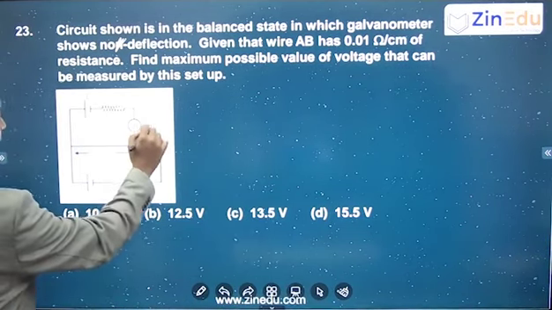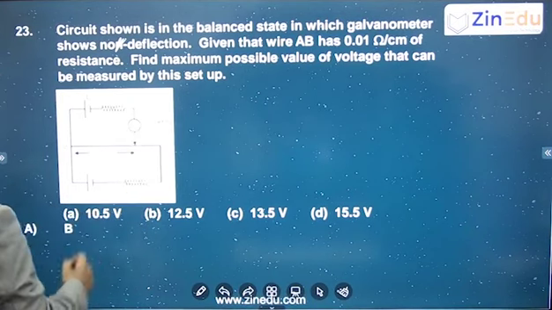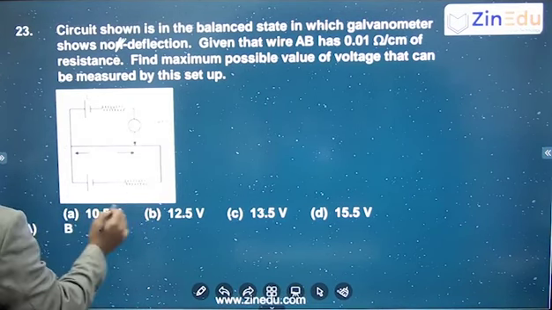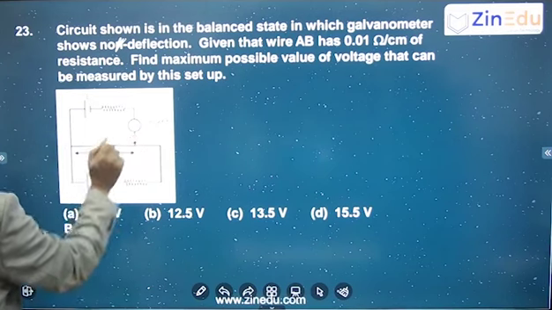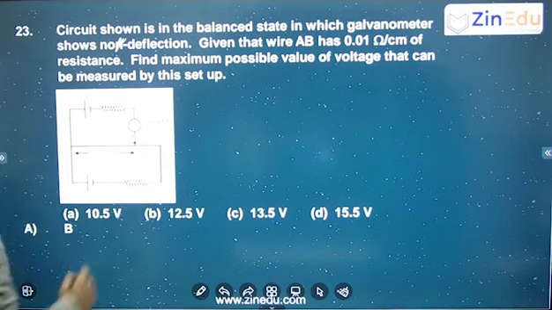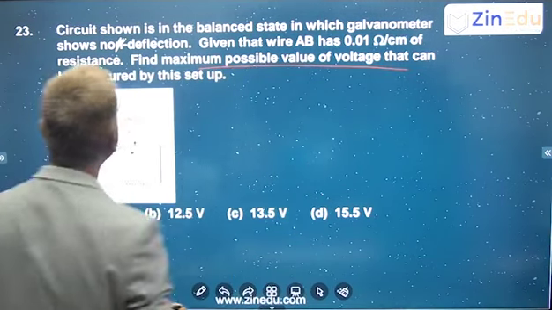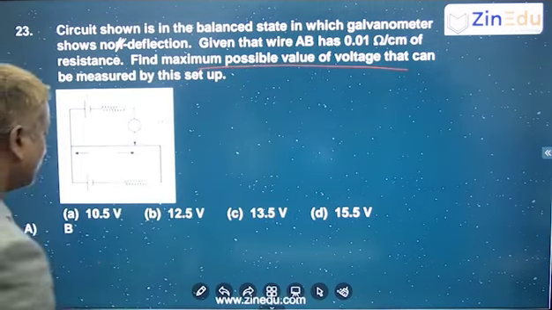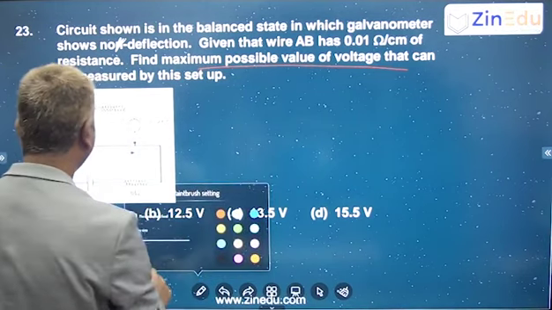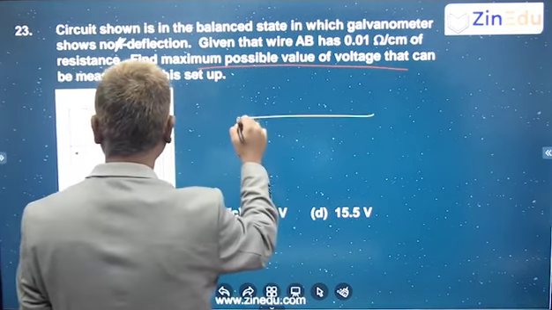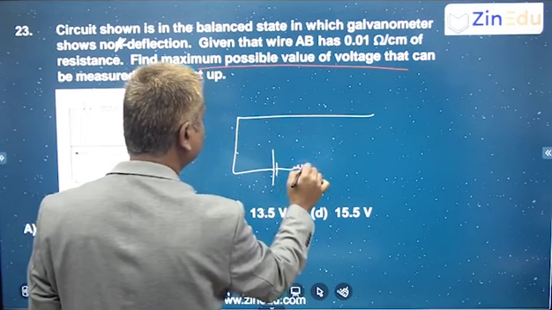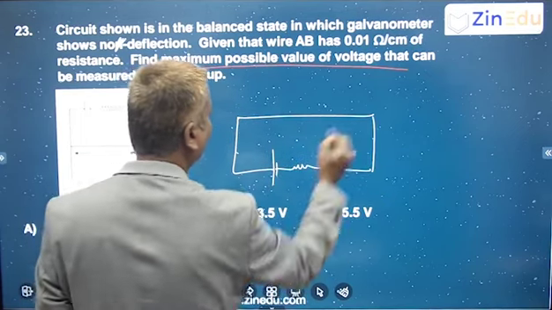When this is showing 0, we know that the current will flow like this only, and there will not be any current here. They are asking what is the maximum possible value of voltage that can be measured by using this setup. So here is our potentiometer wire.